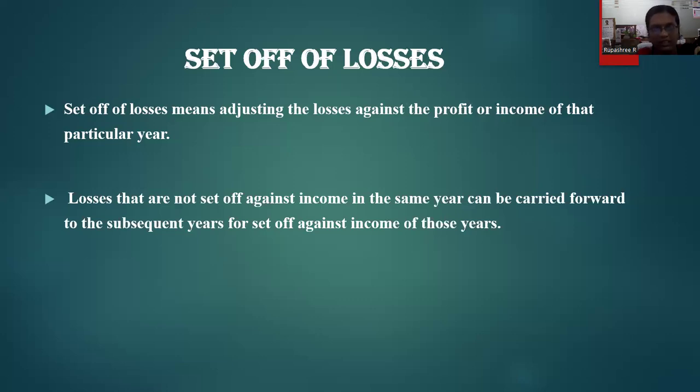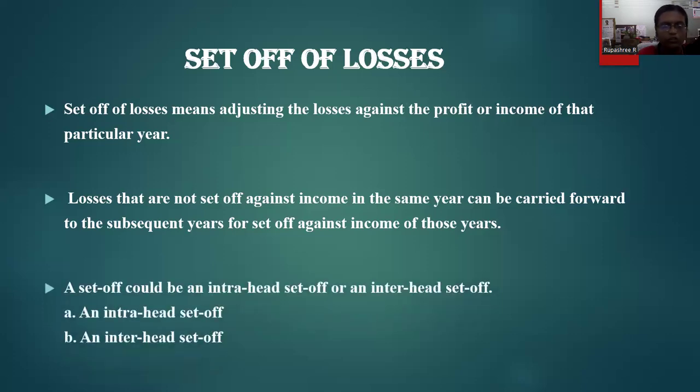In this entire video, we'll try to understand what we mean by set-off of losses, which will be of 2 types, classified as inter-head set-off and intra-head set-off. If any loss is not able to be set off, then you carry it forward to the next assessment year and set it off against the income that you generate in that particular year, which is called carry forward of losses.